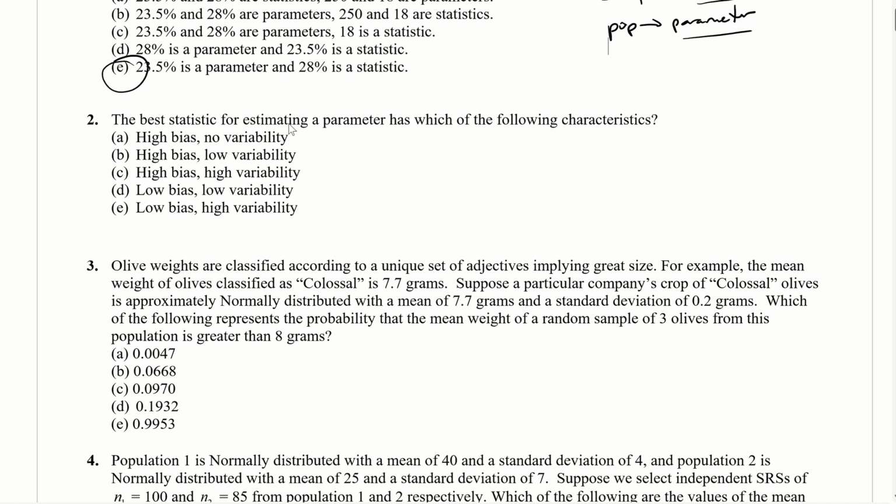The best statistic for estimating a parameter has which of the following characteristics? So it's just a matter of understanding the idea of the unbiased estimator. So again, unbiased meaning no bias, so ideally you want low bias and low variability. Okay, the answer is D.